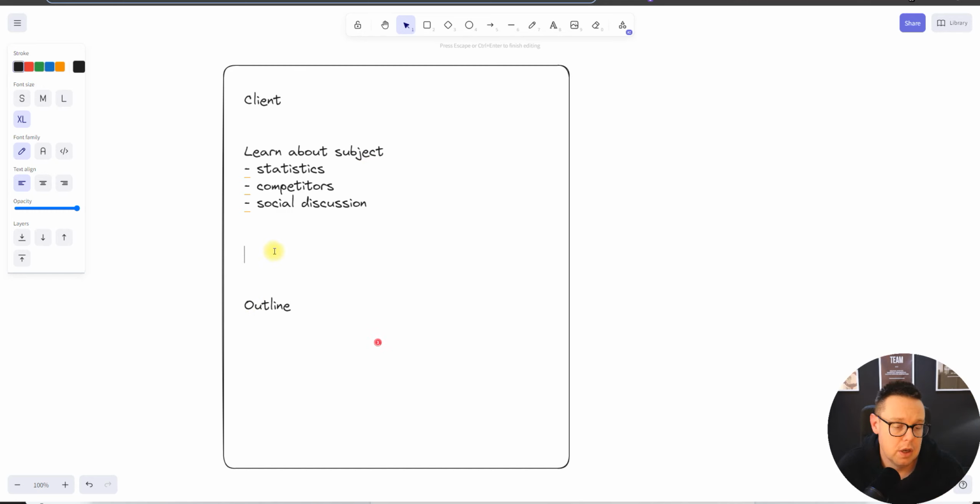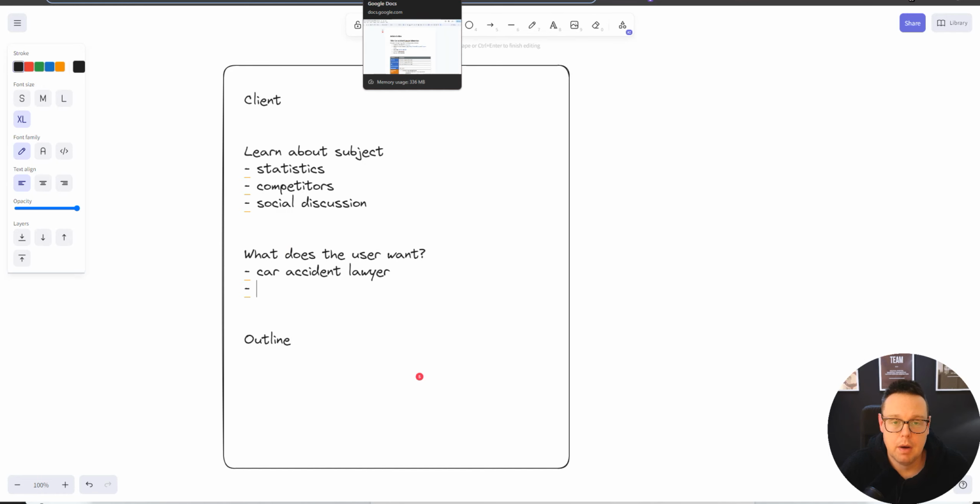The other thing actually before that would most likely be to put yourself into the user's shoes. So what does the user want to get out of it? Basically the question is, if somebody types in the keyword car accident lawyer, what do they really mean? I mean, yes, they might want to hire one, but there's lots of other steps and questions behind that. I've written down a couple that I will share here.